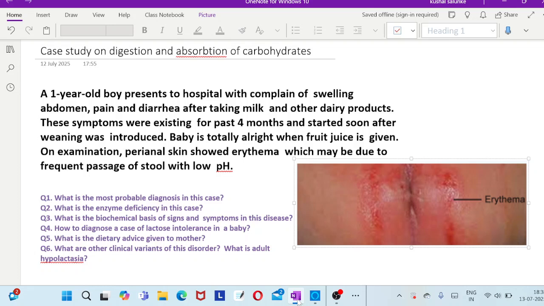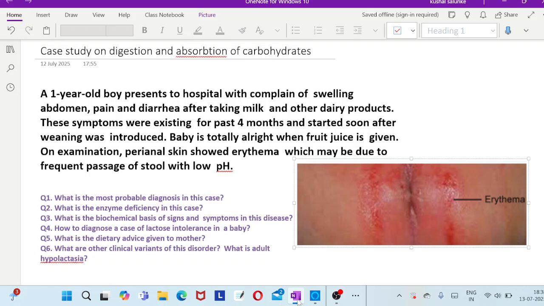Now what enzyme deficiency will be causing this? You should know this is due to lactase deficiency, which is also called beta galactosidase enzyme. The gene of the enzyme lactase is located on chromosome number 2. Maximum lactase expression in the intestinal cell occurs in the first month of life, and it declines after weaning. Characteristically, you can see in the history that for the past 4 months these symptoms were existing and started soon after the weaning was introduced.